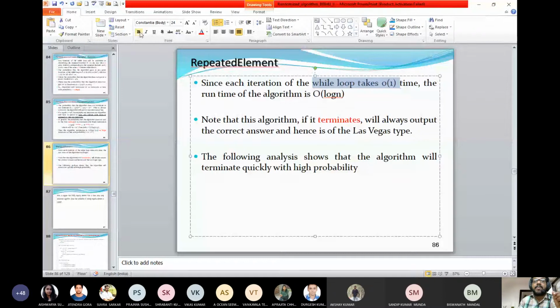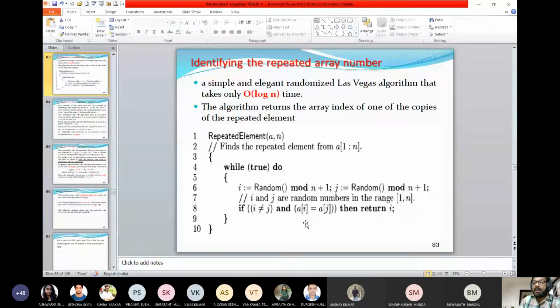but it is not going to serve my purpose, because if I go back to the algorithm, I have two possibilities. That is, it returns i, but I may not come to this condition if I am not finding i not equal to j. Even if I say i not equal to j, a_i is not equal to a_j, then in this condition I am not going to return i. So my purpose is not solved. The objective, to find out the repeated array number, is not solved.